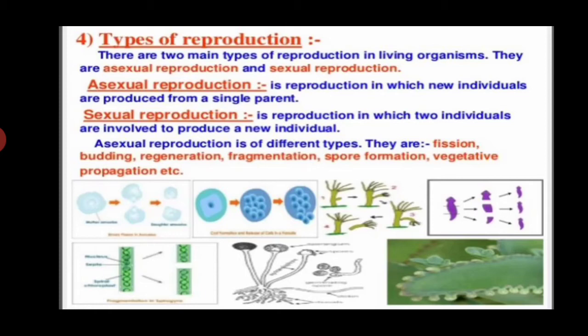Now we talk about sexual reproduction. What is sexual reproduction? Sexual reproduction is the reproduction in which two individuals are involved to produce a new individual. Asexual reproduction is of different types. They are fission, budding, regeneration, fragmentation, spore formation, vegetative propagation, etc.